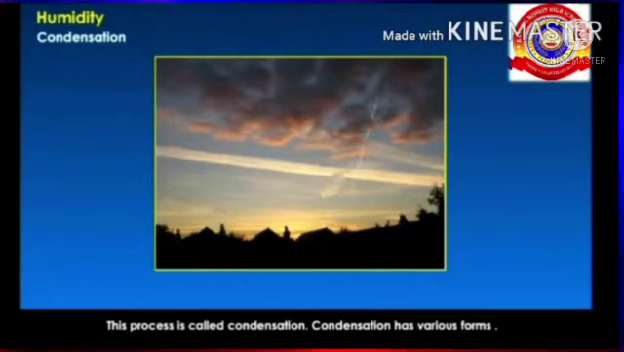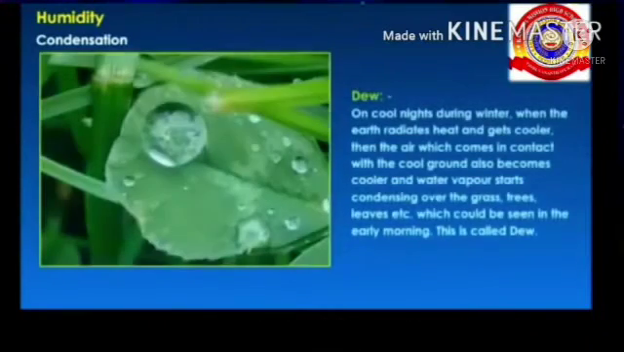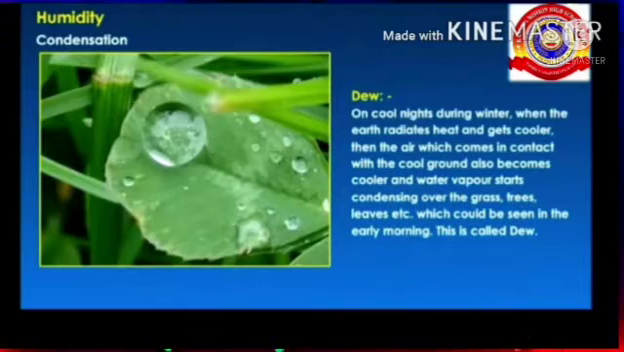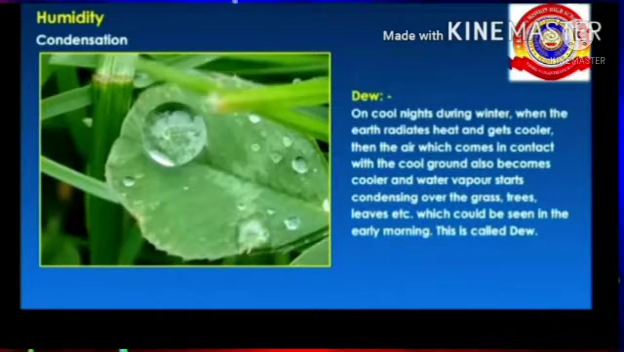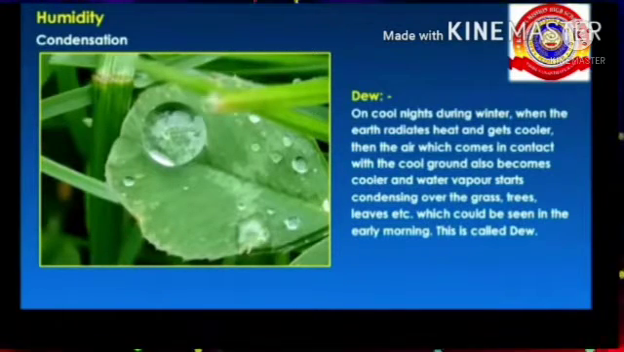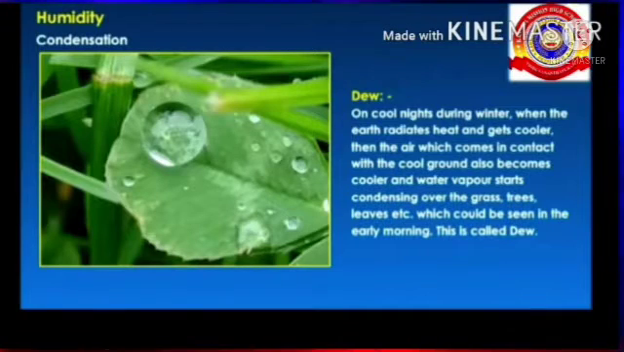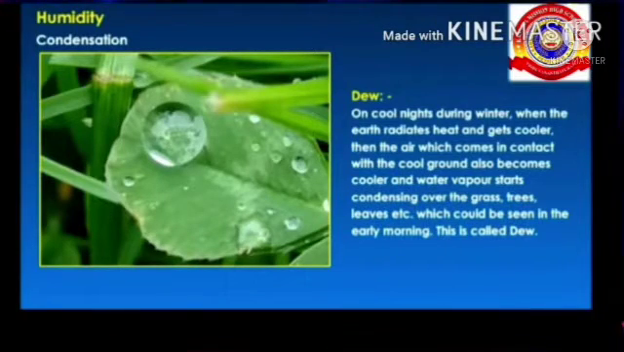Condensation has various forms. First one is dew. On cool nights during winter, when the earth radiates heat and gets cooler, then the air which comes in contact with the cool ground also becomes cooler and water vapor starts condensing over the grass, trees, leaves, etc., which could be seen in the early morning. This is called dew.